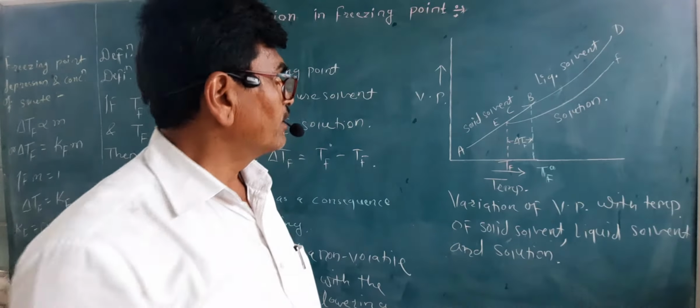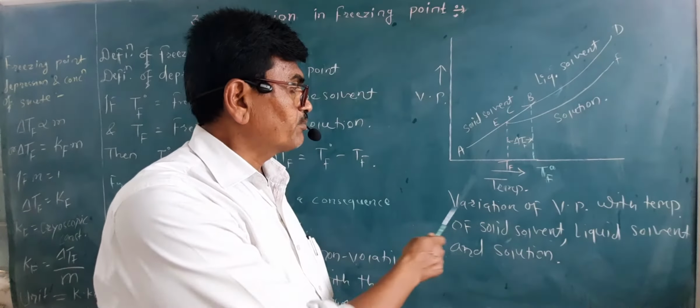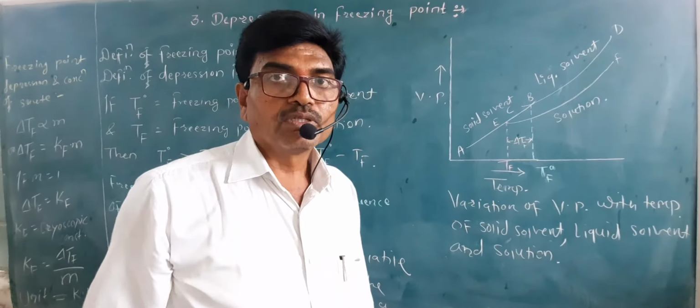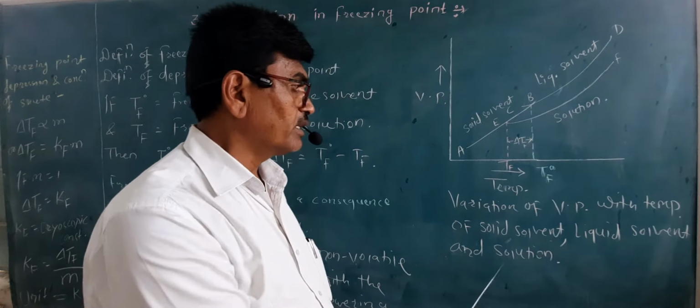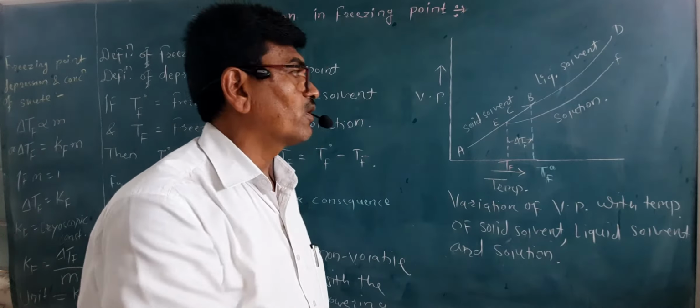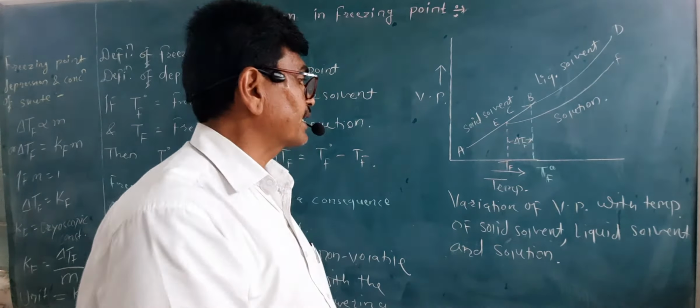So that is when vapor pressure is plotted against the temperature. How the vapor pressure varies with temperature for solid solvent, liquid solvent and solution is shown in this diagram.